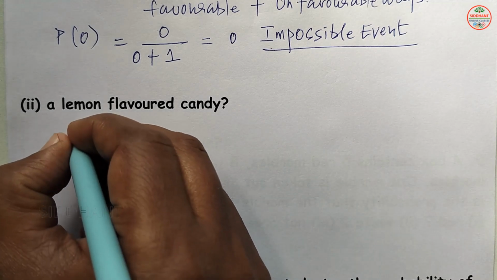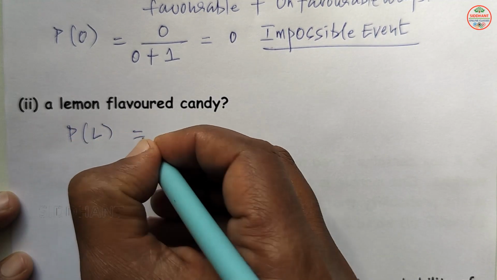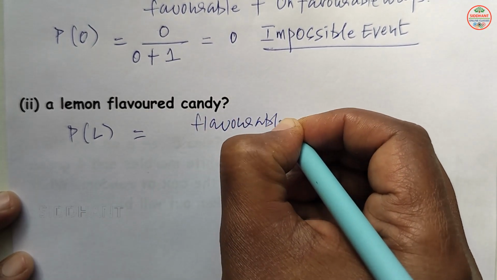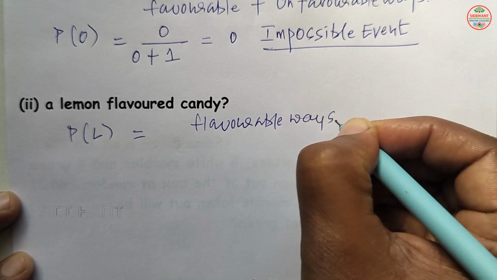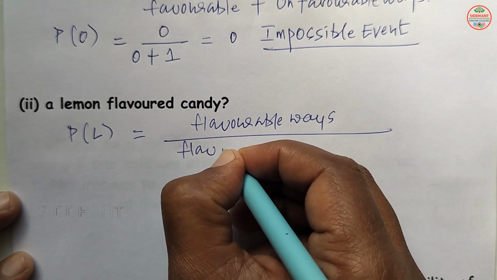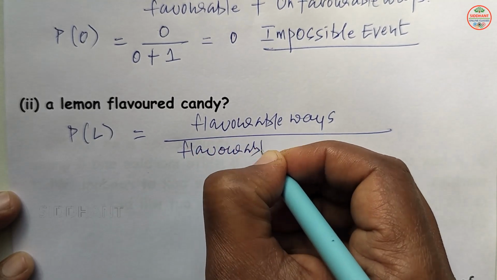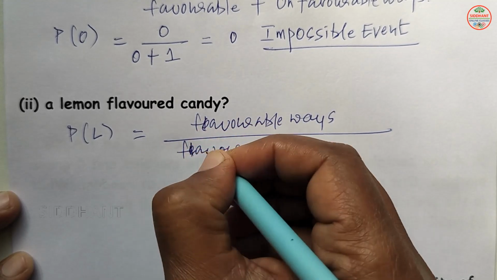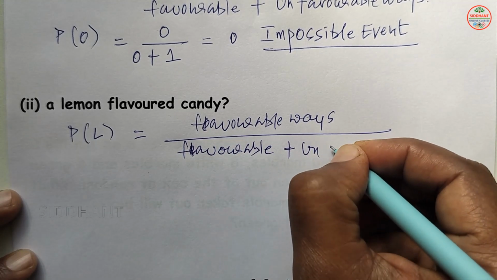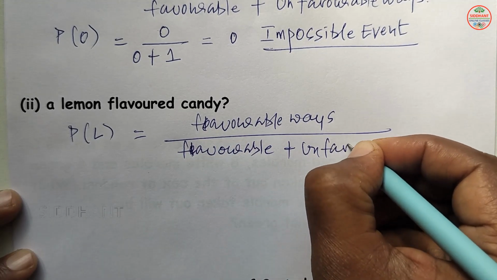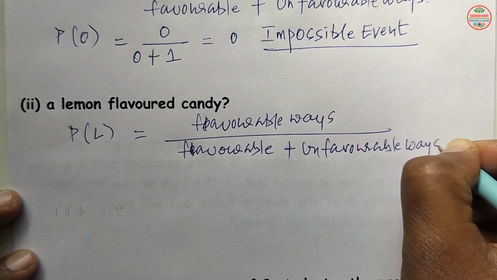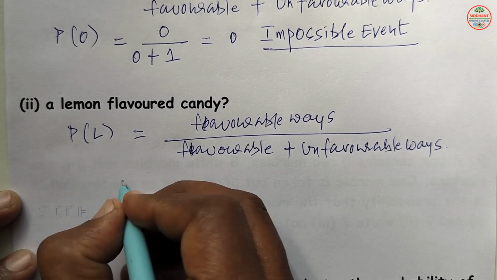P of lemon flavored candy will be favorable ways by favorable ways plus unfavorable ways.